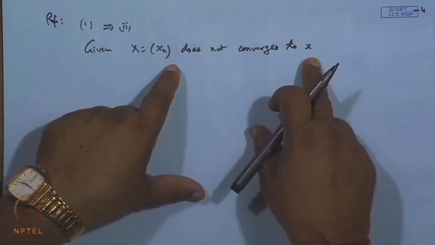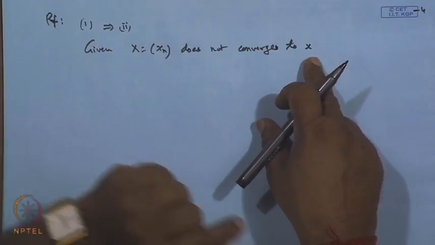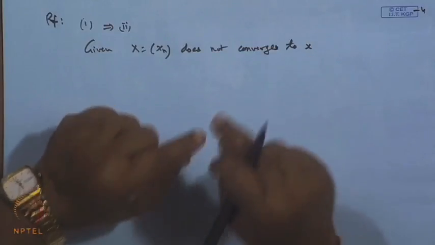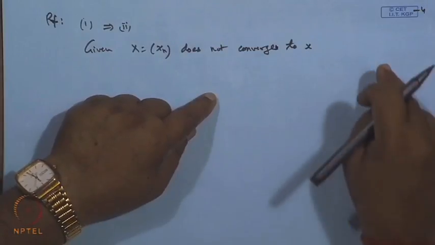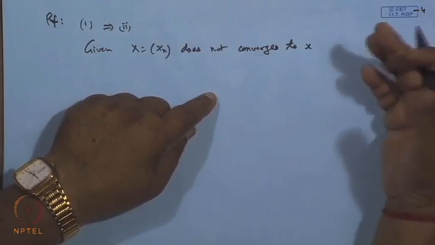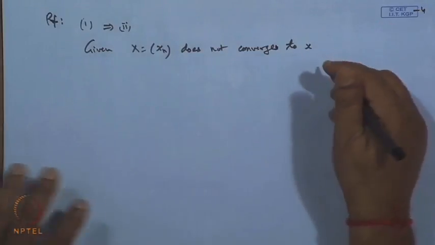But if it does not converge, we can identify an epsilon naught, and corresponding to it we can identify terms of the sequence that violate the neighborhood condition.